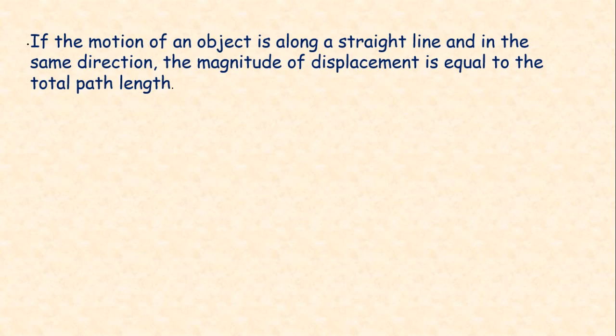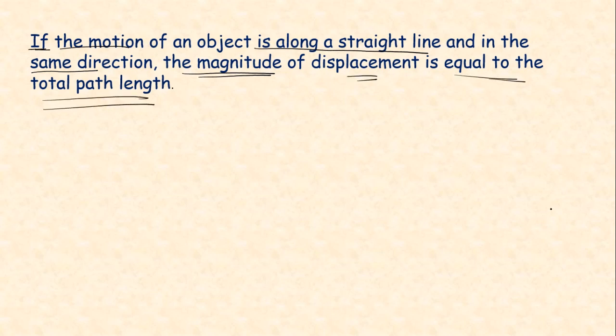This is the same thing which I have just told you to find out. This is the hint for the question: if the object is moving along a straight line in the same direction, then the magnitude of displacement is equal to the magnitude of total path length. Displacement and path length will be equal. Now the rest you have to do: put these values in the formula of average speed and average velocity, find out the answer and keep it in the comment section.